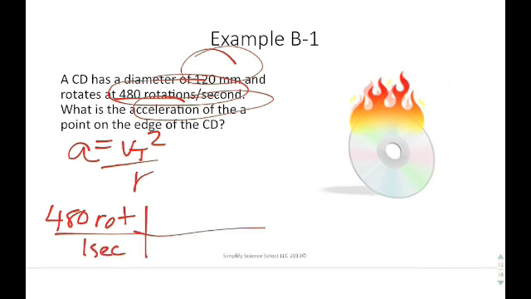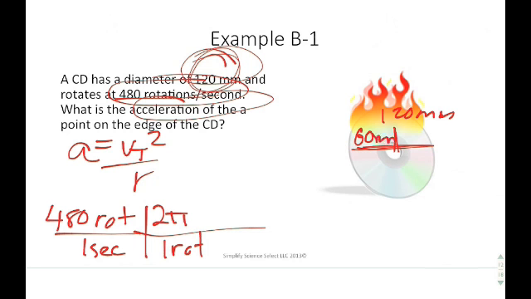Remember, one rotation is equal to 2 pi r. Now in this case, we need to convert this R value first. 120 millimeter diameter would equal a 60 millimeter radius. And when you convert 60 millimeters to meters, this value becomes 0.06 meters. So now you take your calculator and you take 480 and you multiply it by 2 times pi times 0.06, and when you do that, you get a velocity of about 181 meters per second.